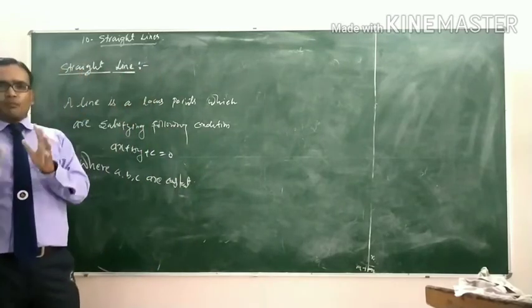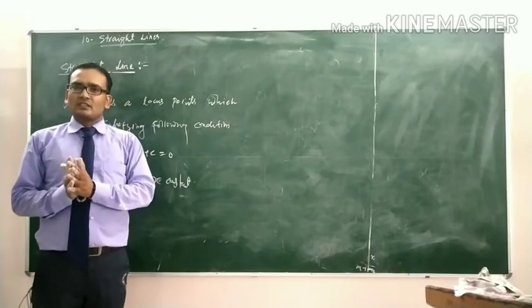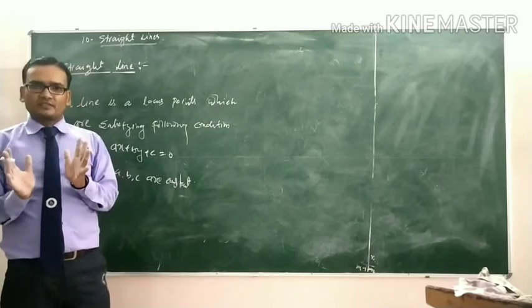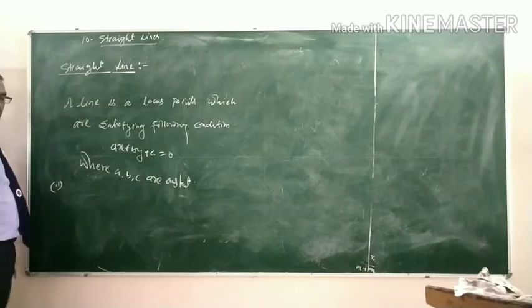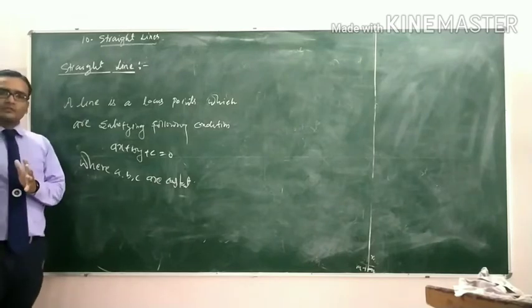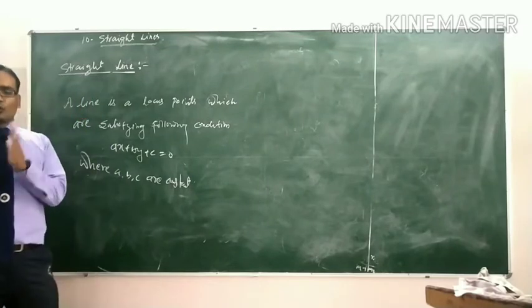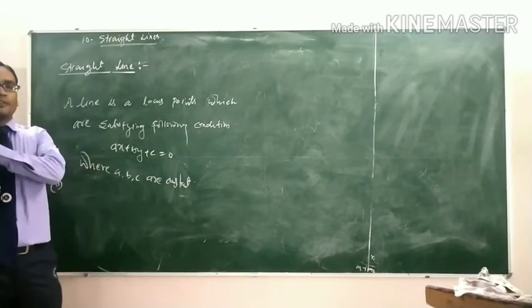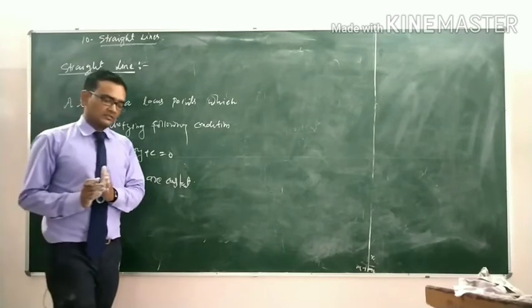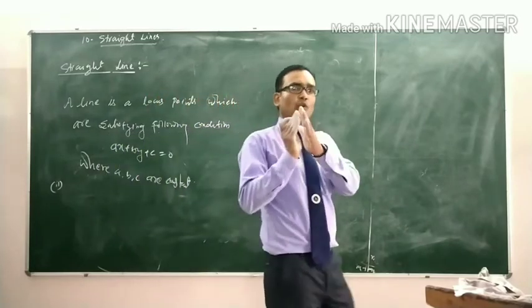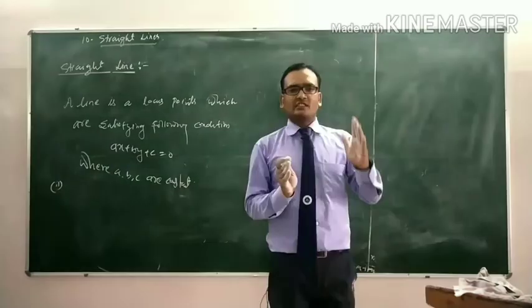A line is the locus of points which move in the same direction, having no curvature. That means all these points have the same direction. What is a line?